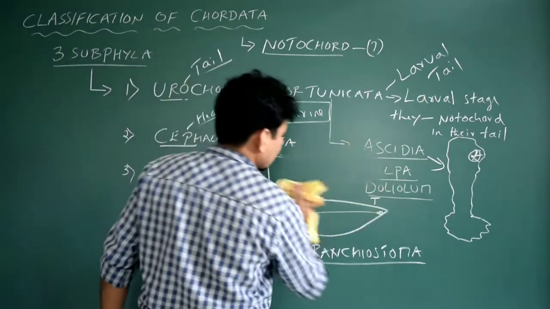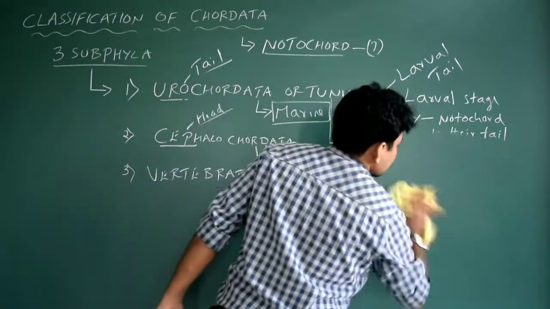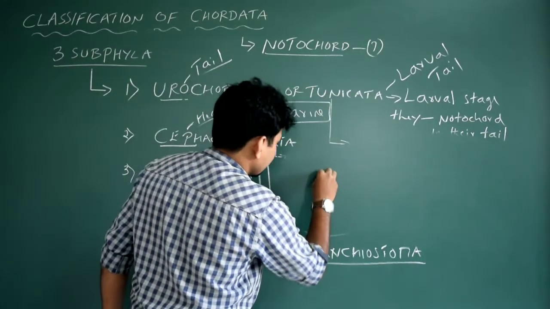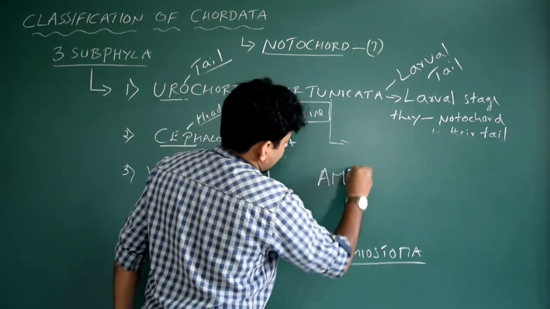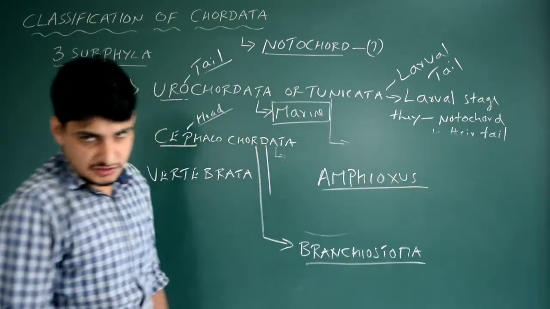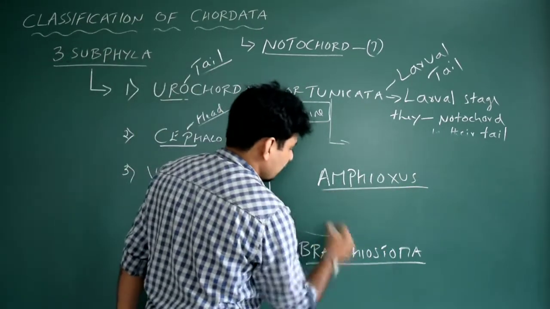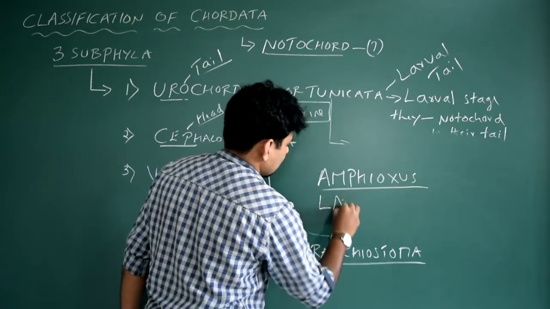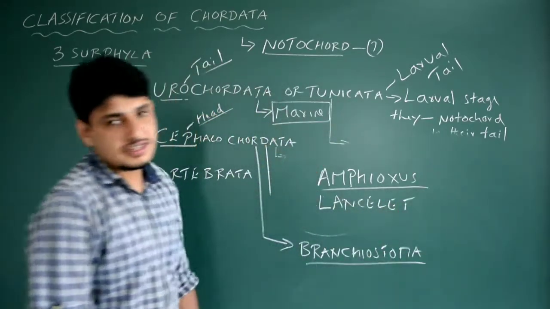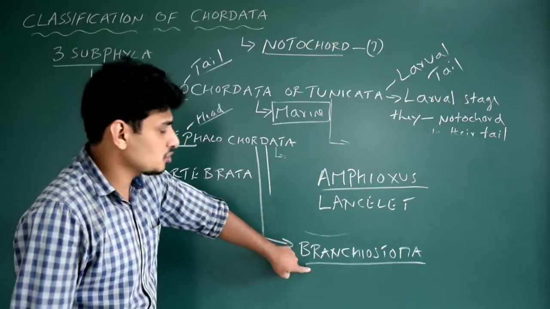Please copy it. One example is Amphioxus. The second example for Branchiostoma is lancelet. Amphioxus and lancelet are the two examples which belong to Branchiostoma.